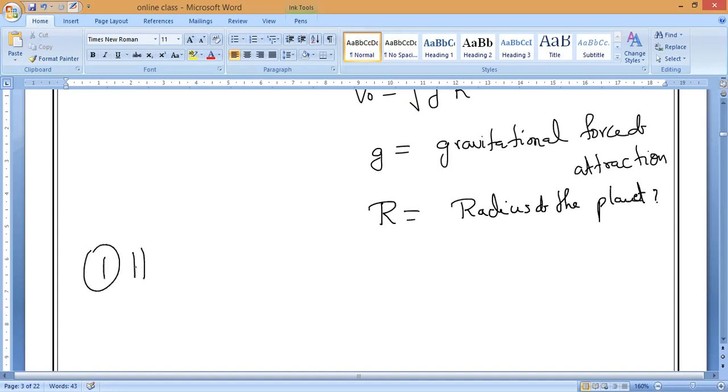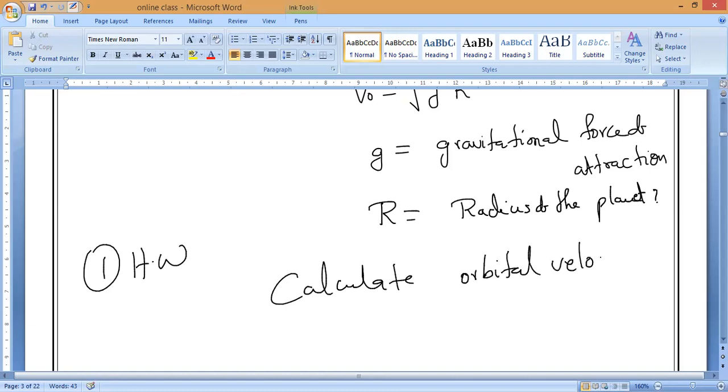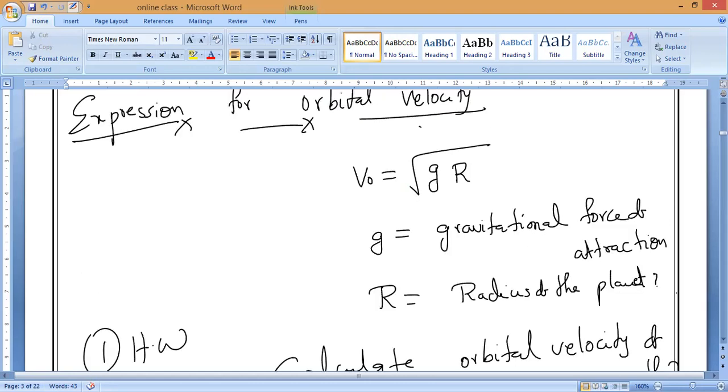Now, homework question. Calculate the orbital velocity of the Earth. You already know the G value, 9.8 meter per second square.